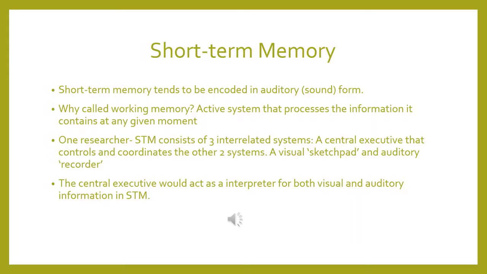So there are three interrelated systems in short-term memory, and those are a central executive, which controls and coordinates the other two systems, which are a visual sketchpad, and second is auditory recorder. The central executive would act as an interpreter for both visual and auditory information in short-term memory.